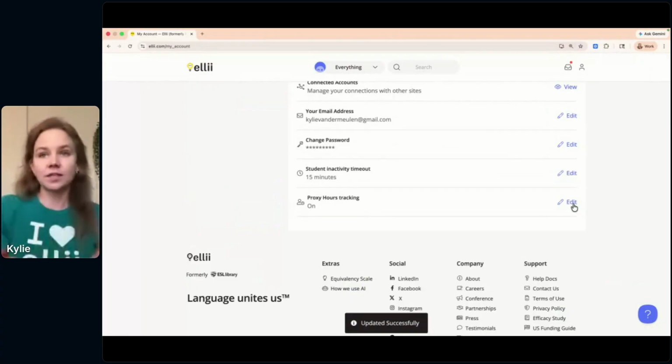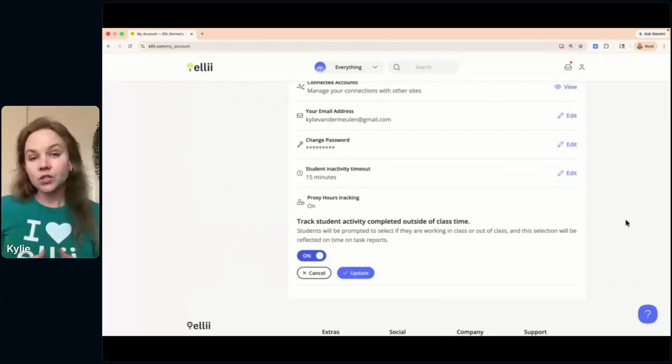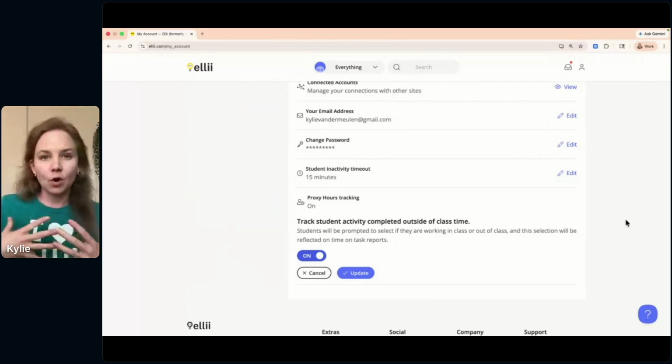Additionally, something we're excited about that we've recently launched is the ability to track proxy hours. So this is really relevant. I know I was an adult program director, and we needed to track time students spent in the platform in class and outside of class, so synchronous and asynchronous. So this is why we launched proxy hours. This is very important for some programs when they're tracking their students' time.